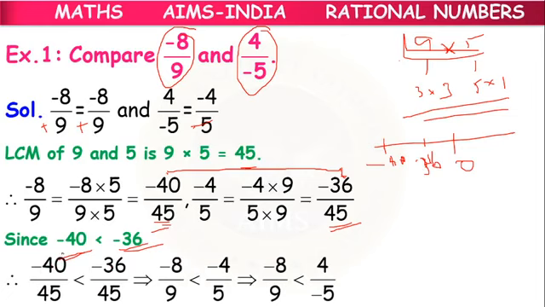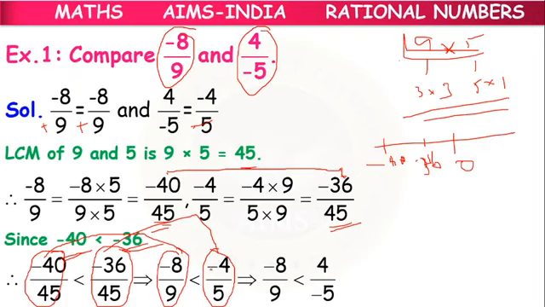So the fraction having minus 40 as numerator is lesser than the other fraction, or we can take the original fractions. Minus 40 by 45 means minus 8 by 9. This is minus 4 by 5. So this one is smaller than this one. We can take it in the form of the given fractions. So like this we can compare any two given fractions.